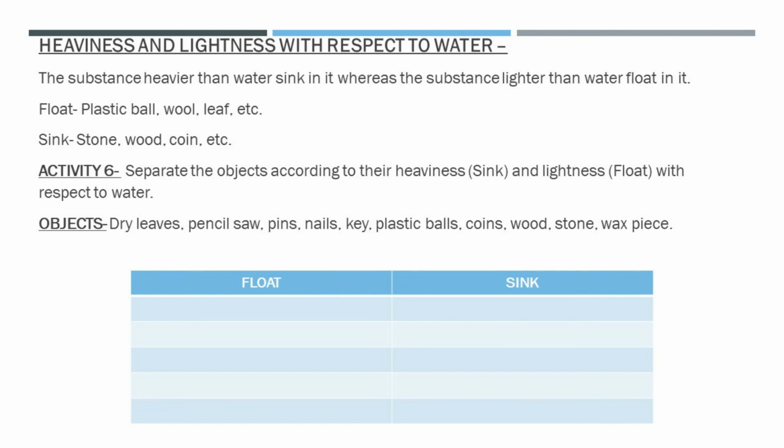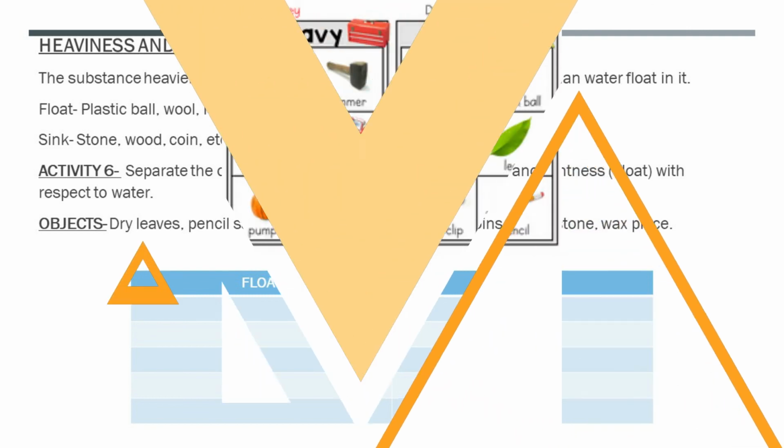A substance which is heavier than water is said to have higher density than water, whereas a substance which is lighter than water is said to have lower density. So all the materials can be classified into two groups on the basis of their density: first, materials which are heavier than water, and second, materials which are lighter than water.